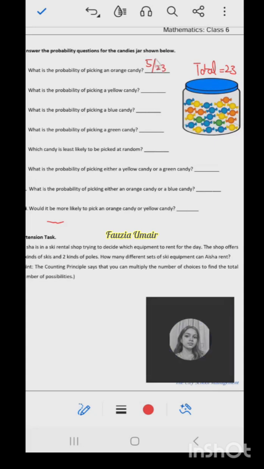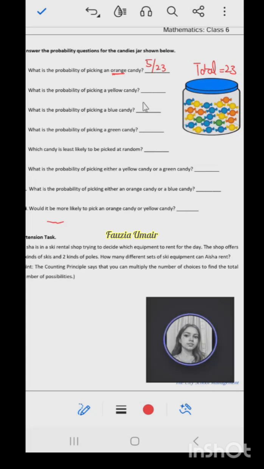Son, you have to remember, Amrish, probability is not a number, it is a fraction like this. Okay, if you write 5 here, that is wrong. The probability formula also I will show you today. It's the number of outcomes we are interested in divided by the total number of outcomes. So total is 23 and the particular case, orange candies, are 5, so that's why the probability is 5 by 23. Now what is the probability of picking a yellow candy?